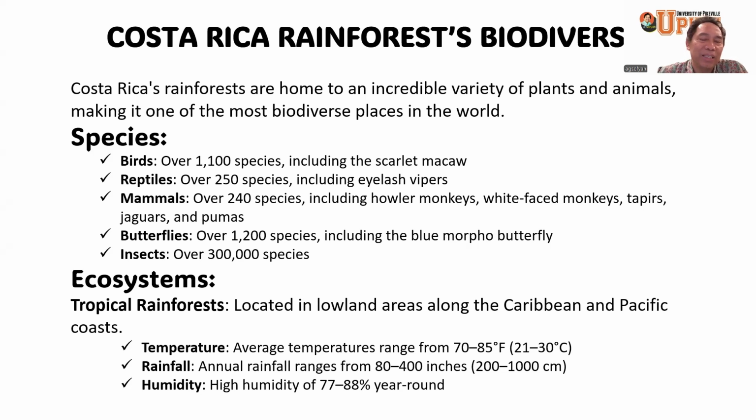Insects, insects are the most abundant type of animals on Earth. So in Costa Rica, there are over 300,000 species of insects. Some of them may disturb you during your sleep, like mosquitoes, for example, or ticks, and some other types of insects. Again, this is our focus species in this study.